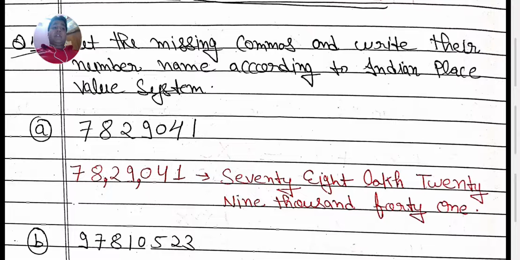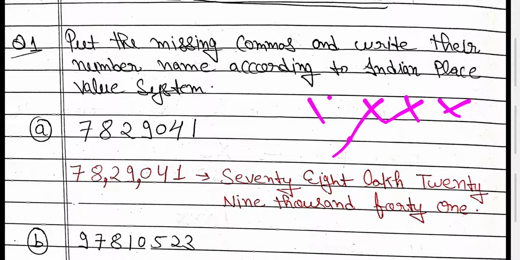Your first question is, put the missing commas and write their number name according to the Indian place value chart. Okay, so I am remembering once again. How can we put the commas according to the Indian place value? From the last, first we write the comma after the last 3 digits and then 2 digits and then 2 digits and so on.